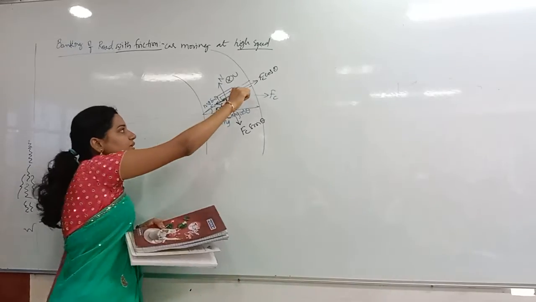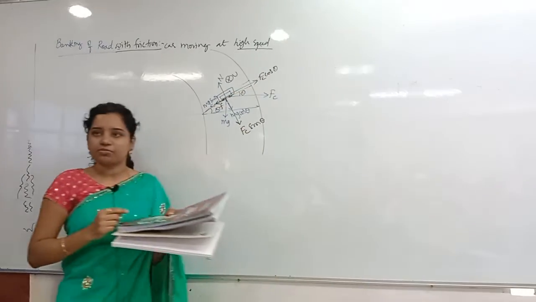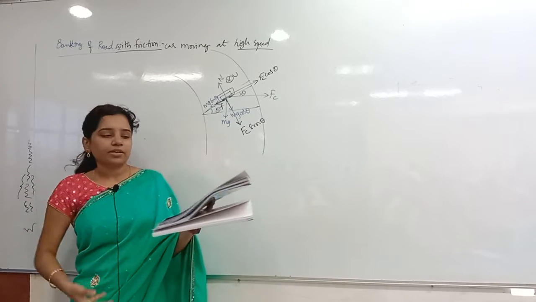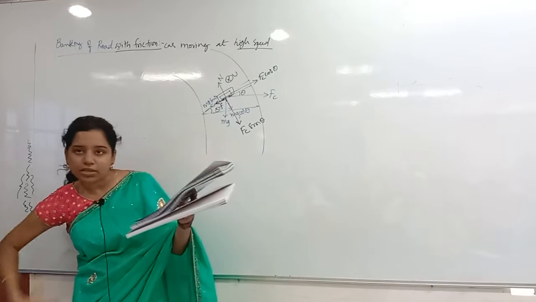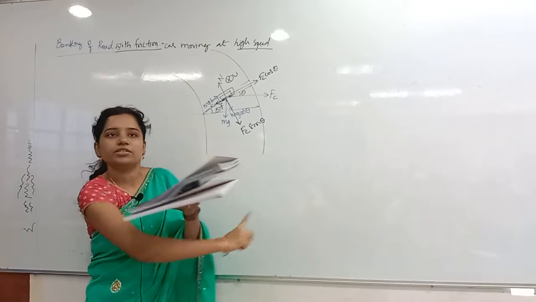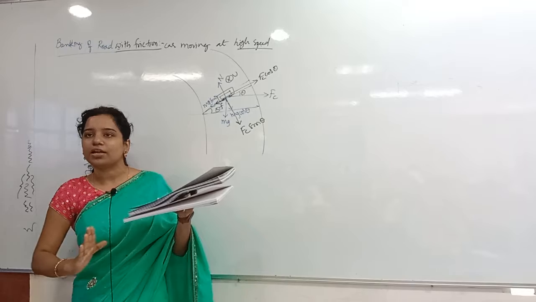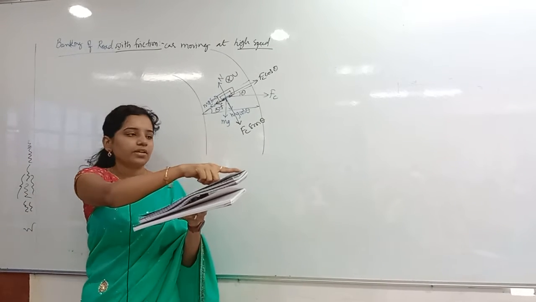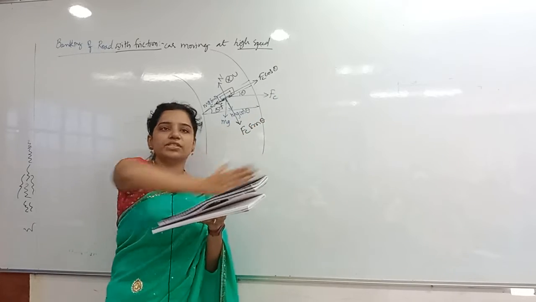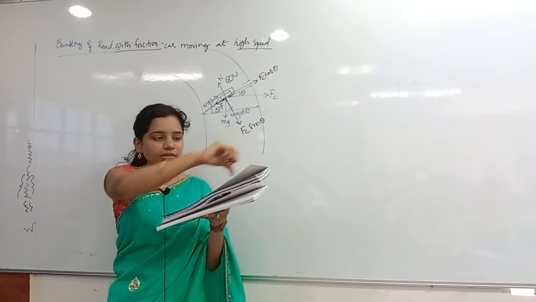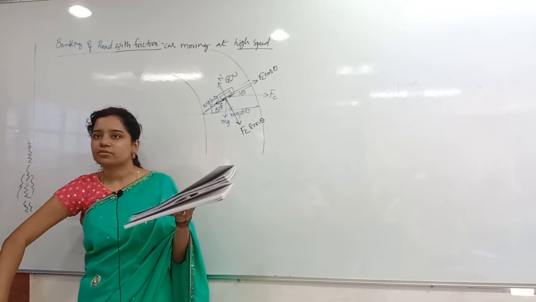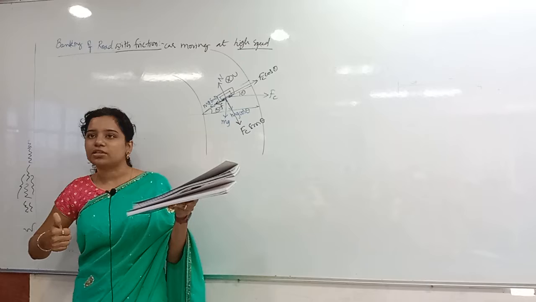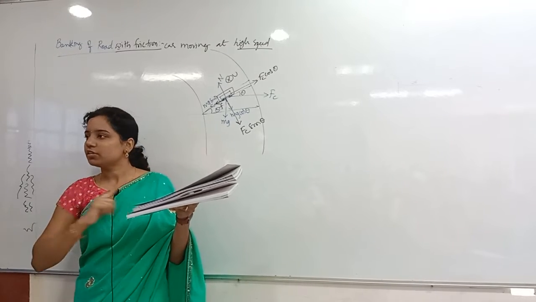Because they might be thinking that the centrifugal force will act in this direction. For those people I am saying, whenever I have taken the inclined plane like this, the circle is not like this. Clear? The circle is exactly a horizontal circle only. On that you are constructing a banked road. If you consider this as the centrifugal force direction, it should be your radius and this should be the center of the circle, but this is not the center of the circle. This one is the center of the circle, like this. You're able to assume that?